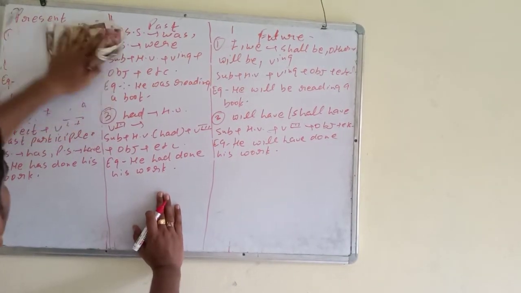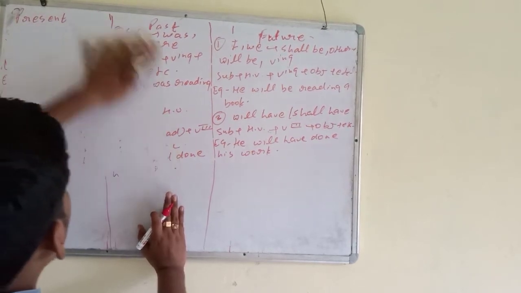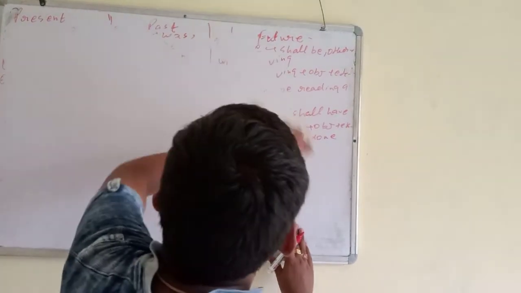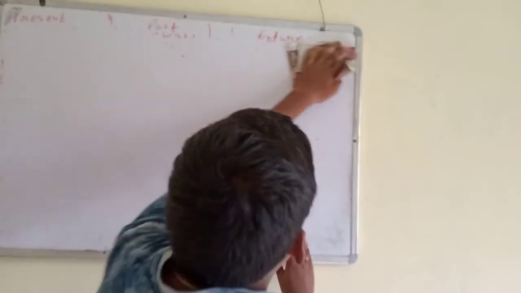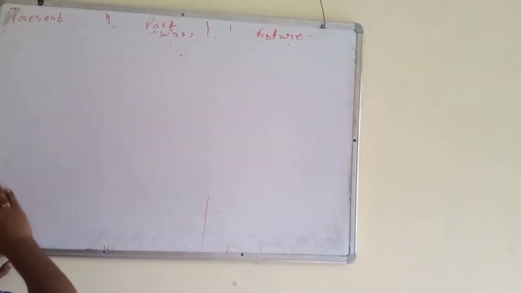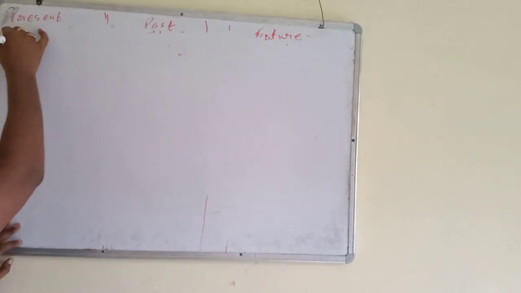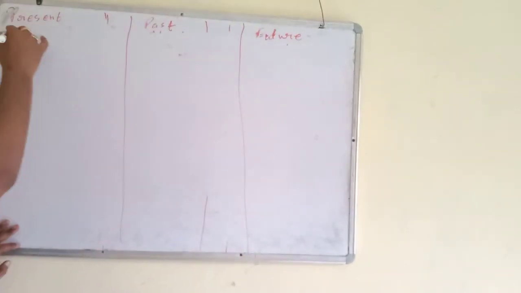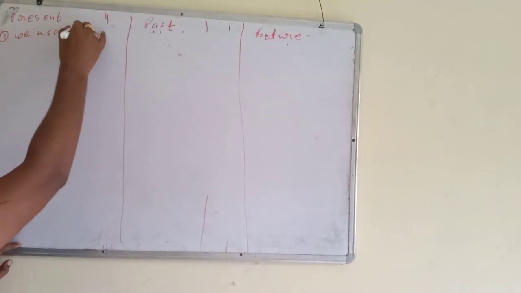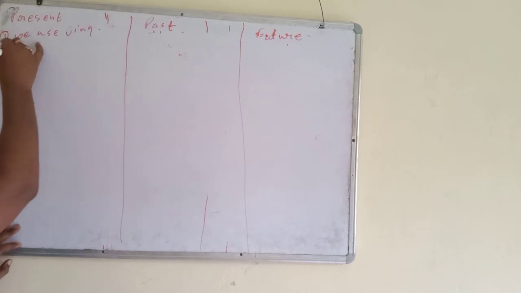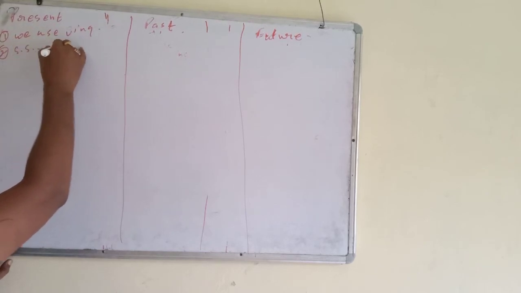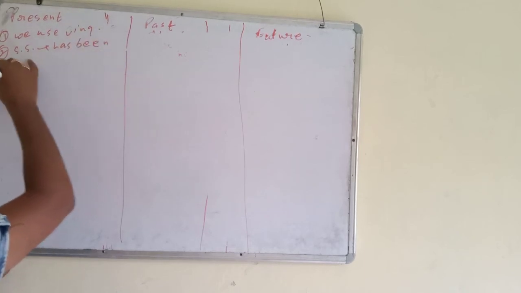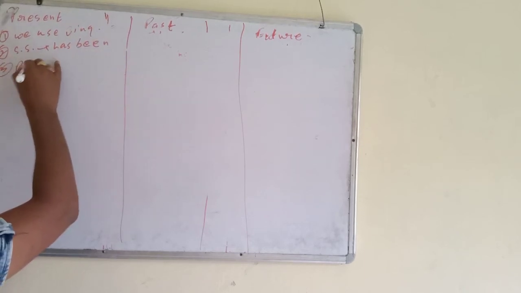Last, I am going to tell perfect continuous tense. What is perfect continuous tense? Remember, one thing is common in all the perfect continuous tense. Do you know what this is? This is the ing form of the verb. Write down the first rule. In all the perfect continuous tense, we use ing form. Okay. Second rule, with a singular subject has been, with a plural subject we use have been.